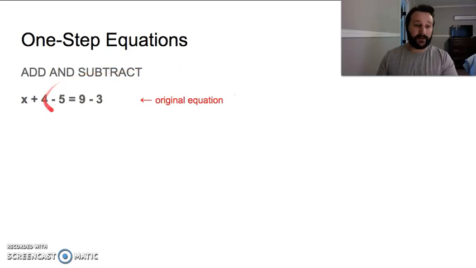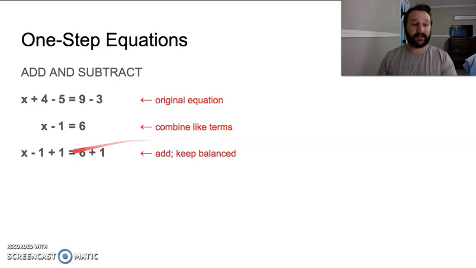So we've got an original equation. We're going to be adding and subtracting here. We combine our like terms. So anything that's not an x you can combine. So 4 minus 5 leaves you with negative 1, and 9 minus 3 leaves you with positive 6. So we combined. Then we add, and we keep it balanced. Remember, balance is good. All right. And we get our answer of x equals 7.